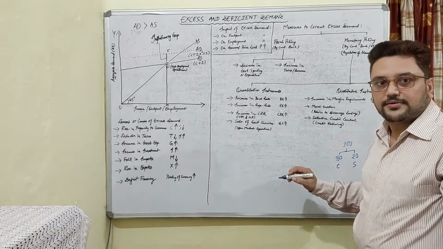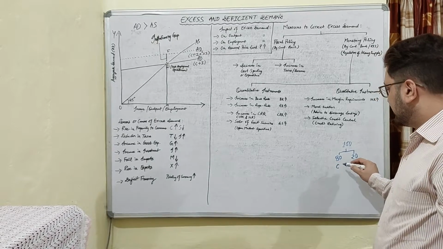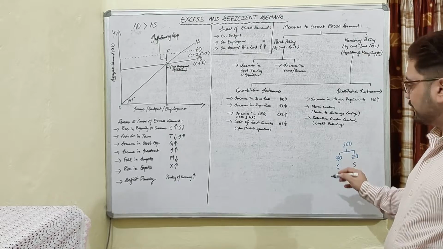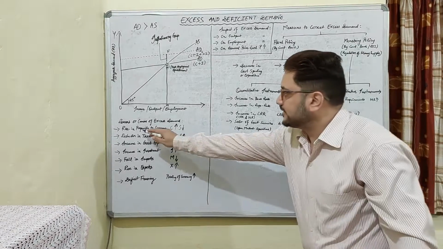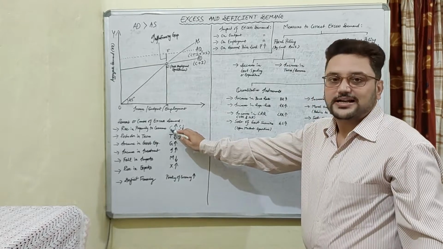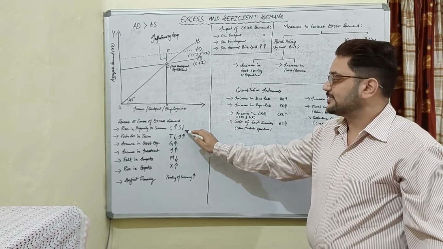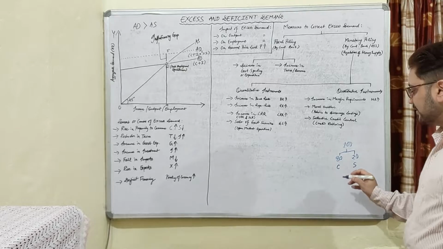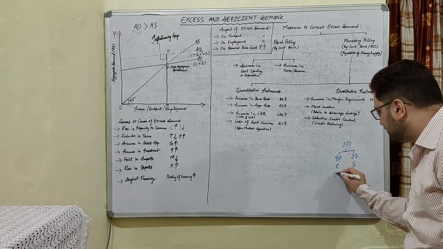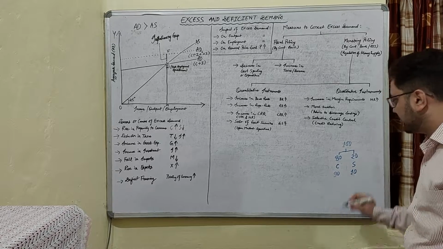So anyone who is earning an income consumes as well as saves. Suppose an increase in propensity to consume means there is an increase in consumption, a rise in C, and a decrease in S, that is savings. Now that person, if he is earning 100 rupees, will spend 90 rupees and save only 10 rupees.